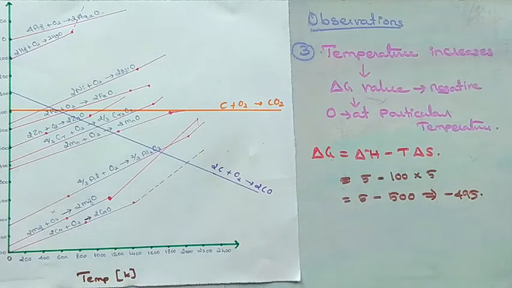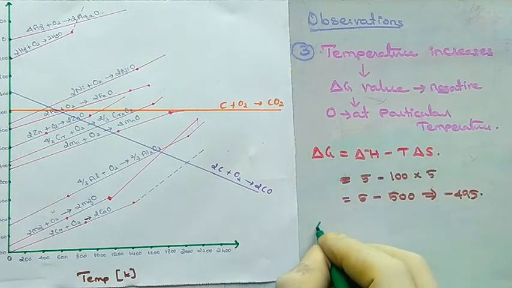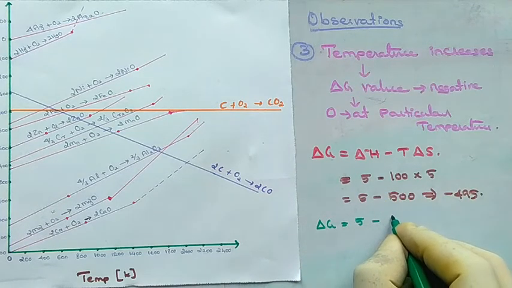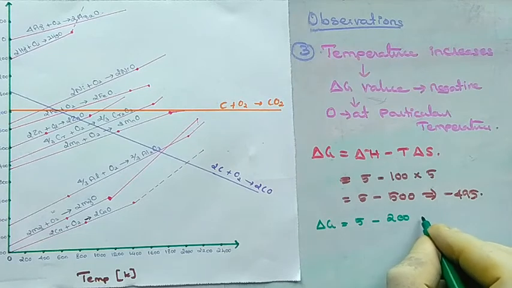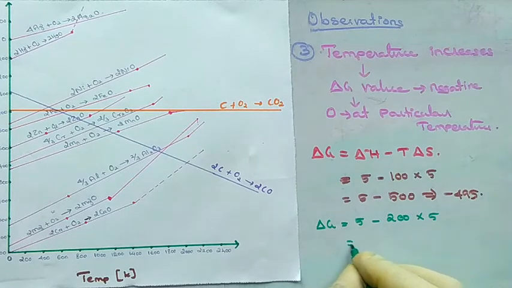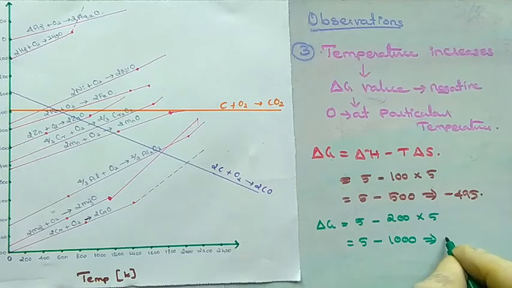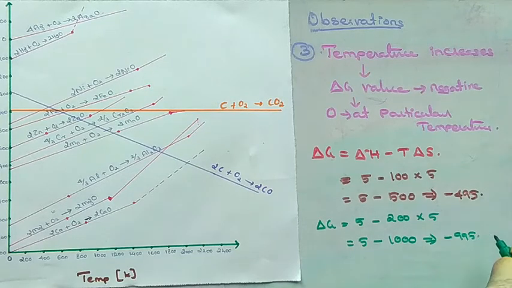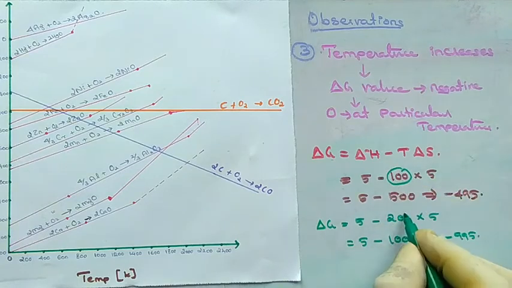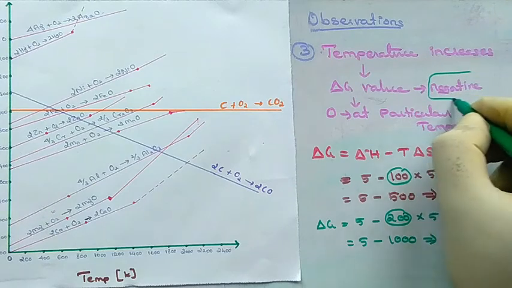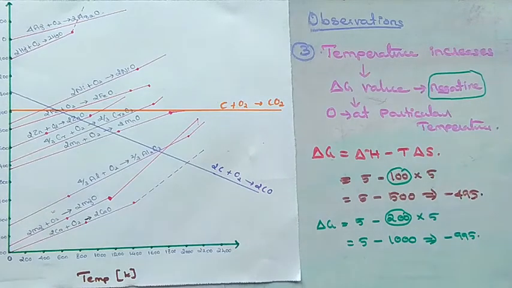If the temperature increases, which means if the temperature is 200 here, and delta H and delta S are the same, that is 5, then here we get 5 minus 1000, which means minus 995. So when the temperature increases, delta G value also increases on the negative side.